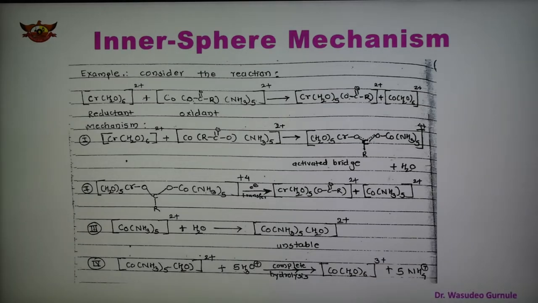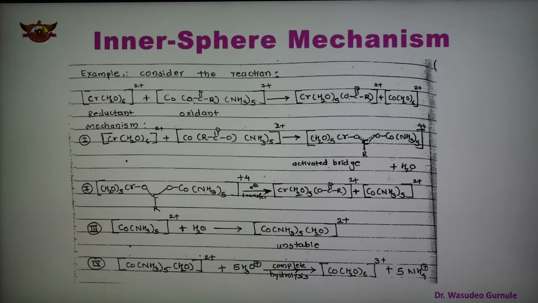So in this mechanism, in which the bridging ligands are different, the mechanism also takes place in 4 steps, and it is similar to the first mechanism that we discussed for the bridging ligand Cl minus. In this case also, this is another ligand which acts as a bridge between the two metals, and again there are 4 steps and a similar type of mechanism. So these are the two examples we have discussed. We can take any one of a number of bridging ligands, and any one can act as a bridge between the two metals.